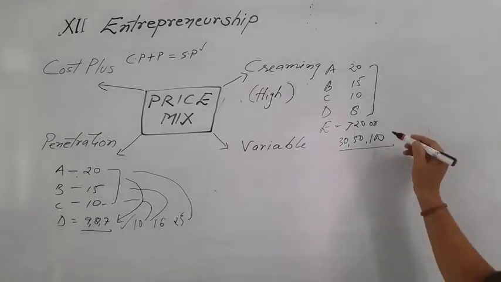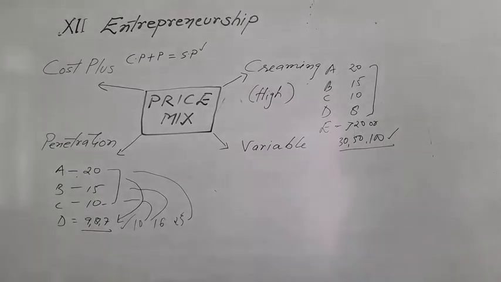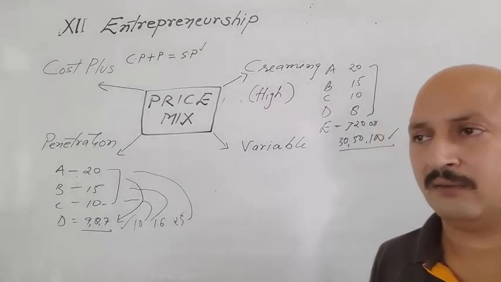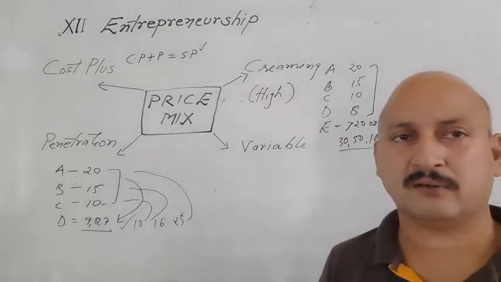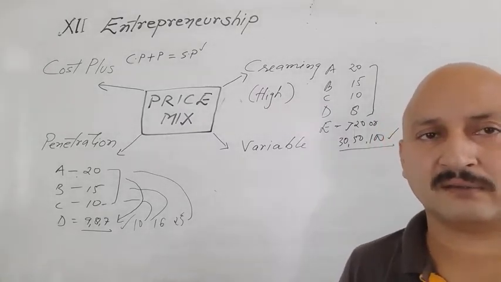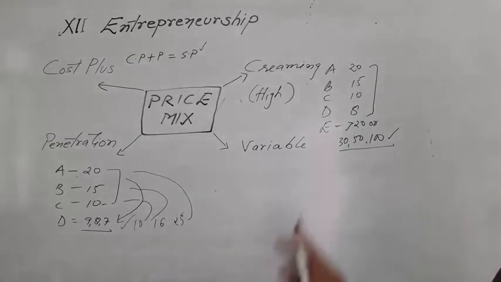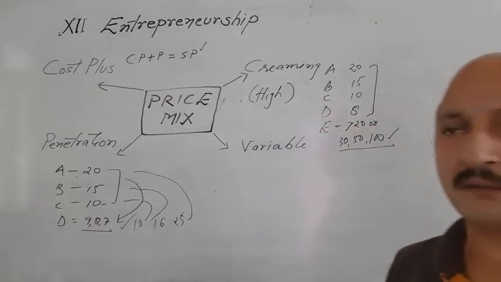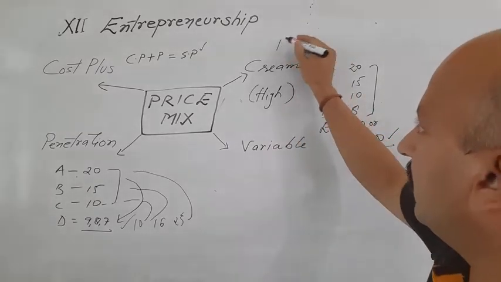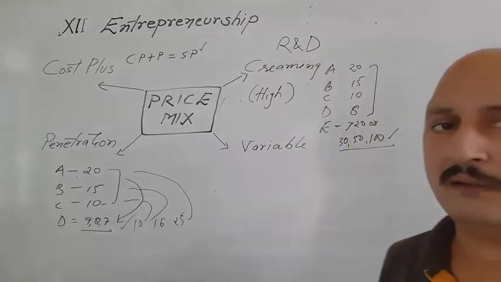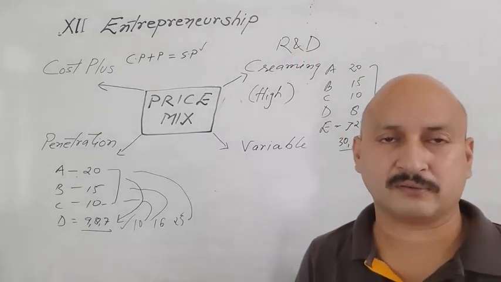So why are these high prices offered, and what is the perception behind offering such high prices? The main thinking behind this is to cover the R&D cost, that is research and development cost.